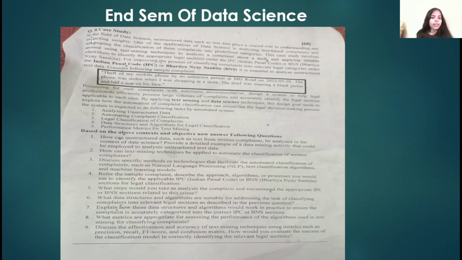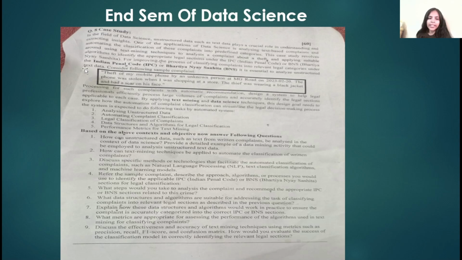Let's study this. In the field of data science, unstructured data such as text data plays a crucial role in understanding and extracting insight. One of the applications of data science is analyzing text-based complaints and automating the classification of these complaints into predefined categories. This case study revolves around using text mining techniques to analyze a complaint about a theft and applying a suitable algorithm to identify the appropriate legal section under IPC and BNS, for improving the process of classifying complaints into relevant legal categories under the IPC or BNS.